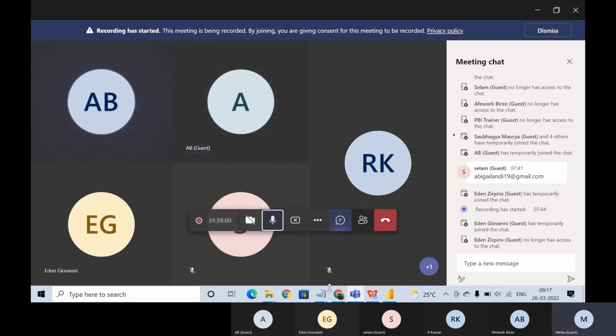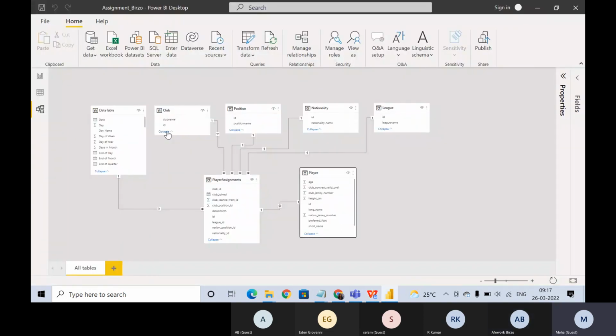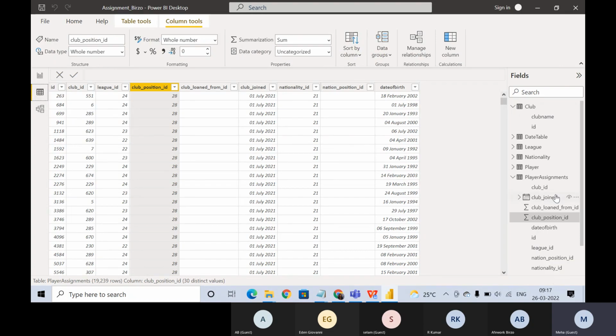Now, if you look at the question, properly relate the tables together. Have you guys done it, and do you understand what you have done? Yes. Very good. I think we have done the most important thing for this assignment, the relationships, and now all the data is ready for us.